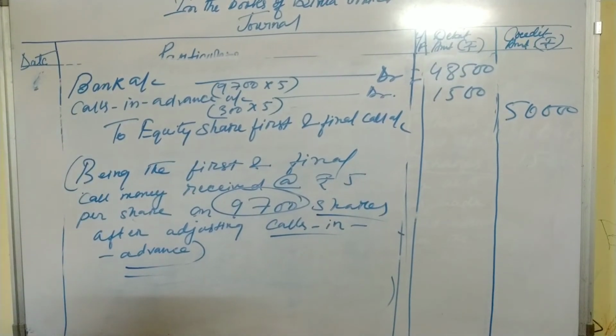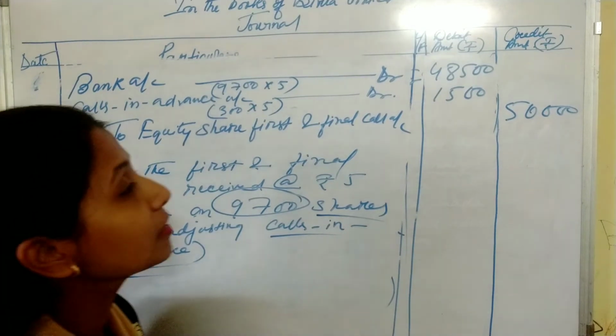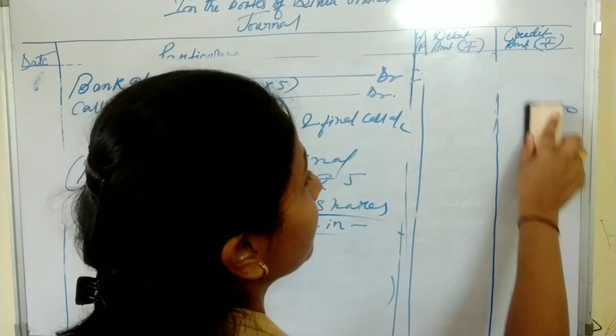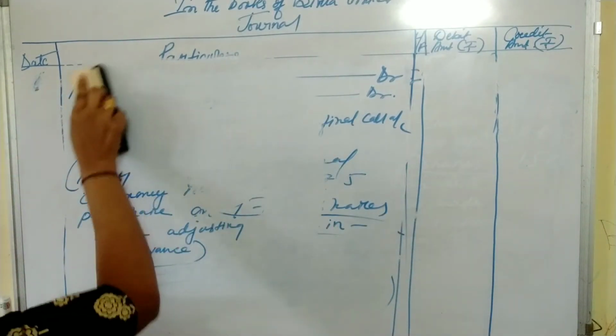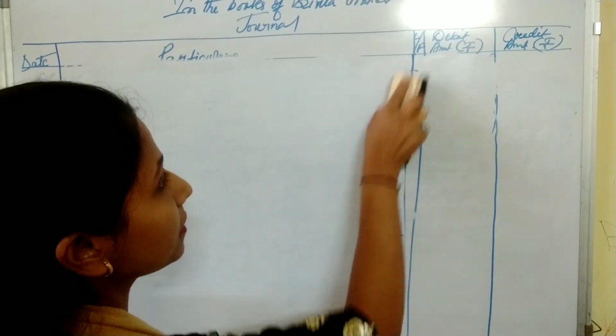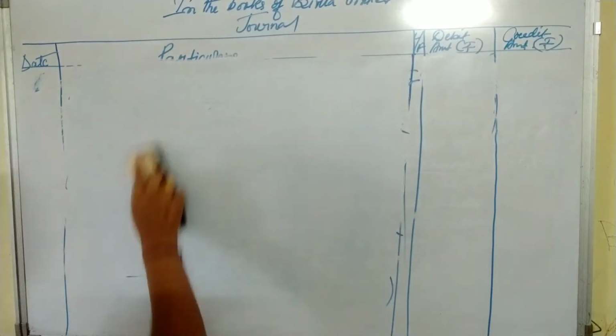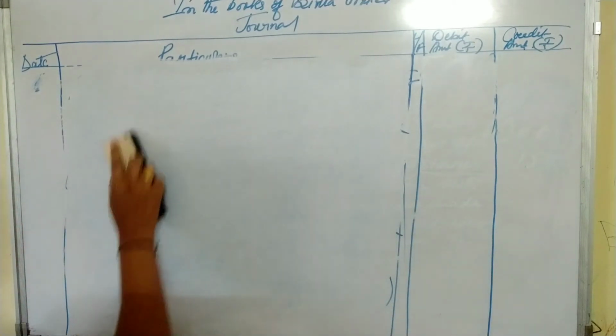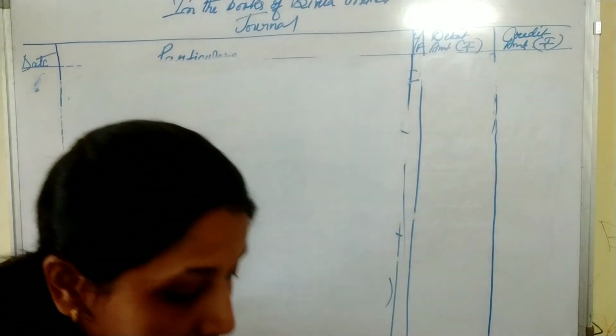Now student, we will calculate the interest on calls in advance. I have told you the journal entry regarding interest on calls in advance.